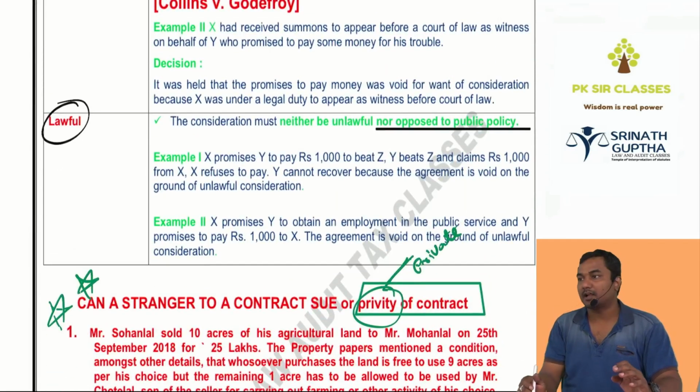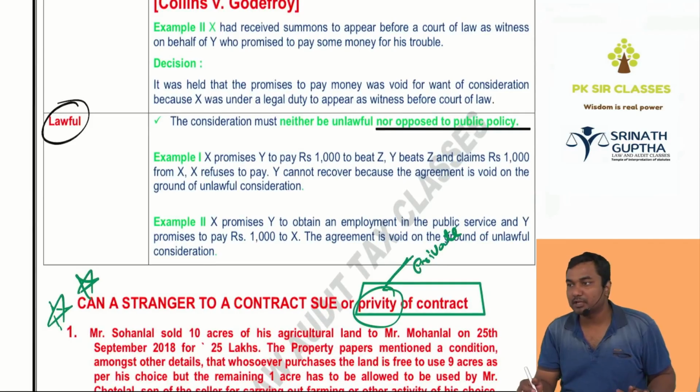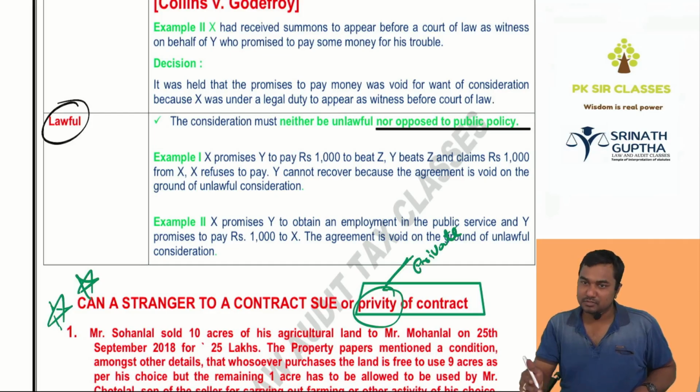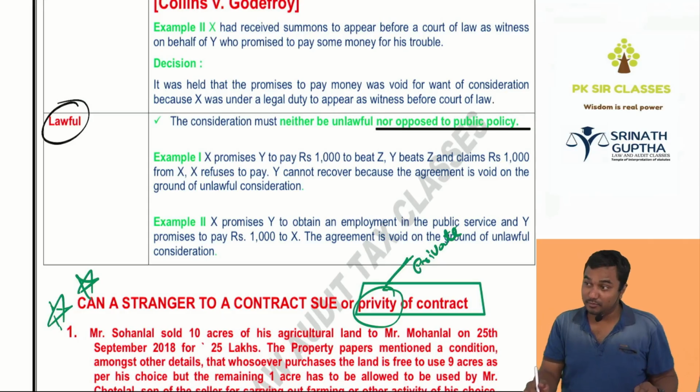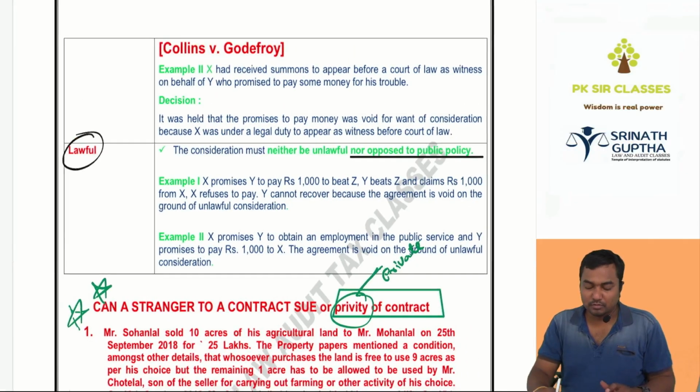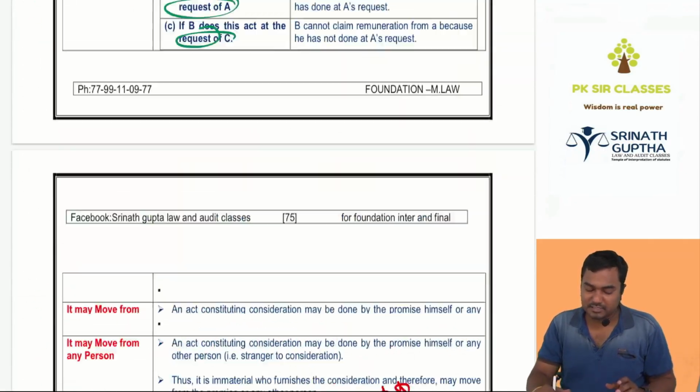it must be lawful. Consideration should not be unlawful, illegal, or opposite to public policy. So I said to Manoj, I will give you 1 lakh rupees if you kill Shashi Babu. Which Babu? Shashi Babu. What is the consideration? Murder. Is it legal? No. So, one second, beta. Essentials of valid consideration.